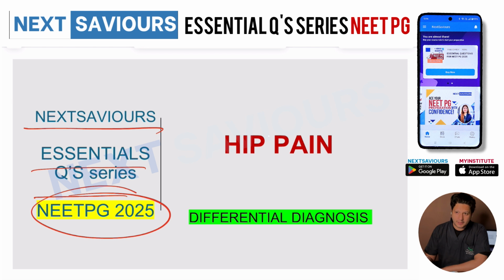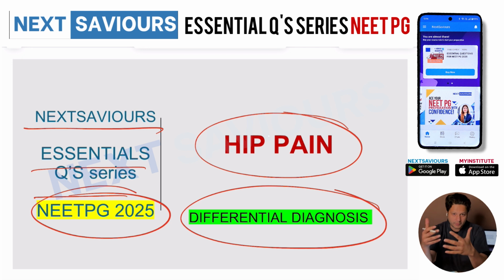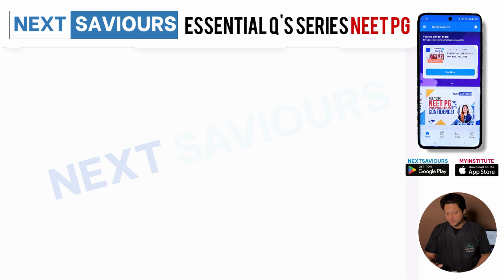We genuinely feel that this year they are going to ask you a question out of the differential diagnosis of hip pain, like tuberculosis of the hip, osteonecrosis of the hip, osteoarthritis of the hip, and this is exactly what we are going to talk about.